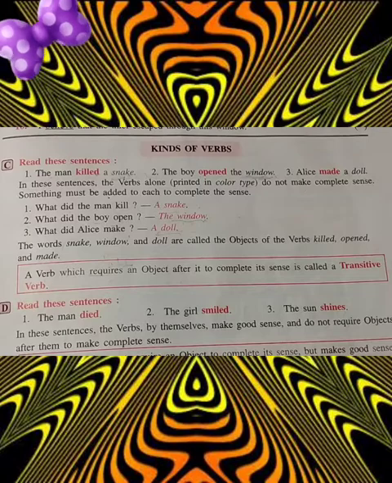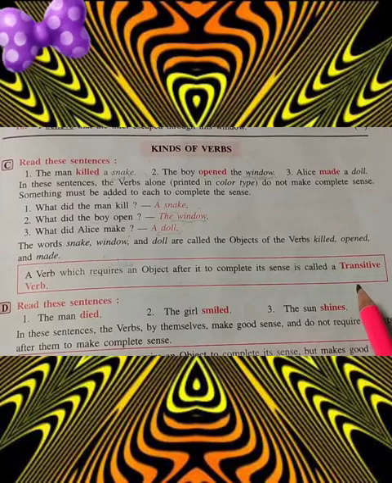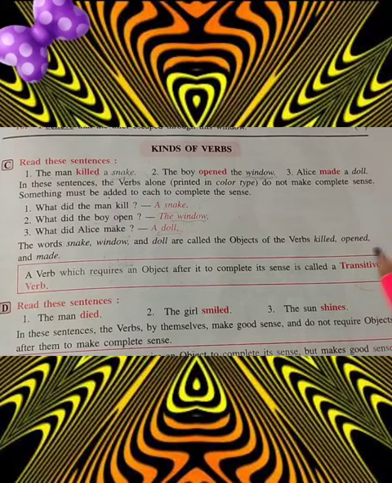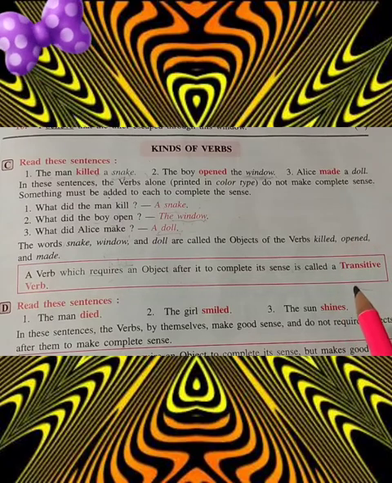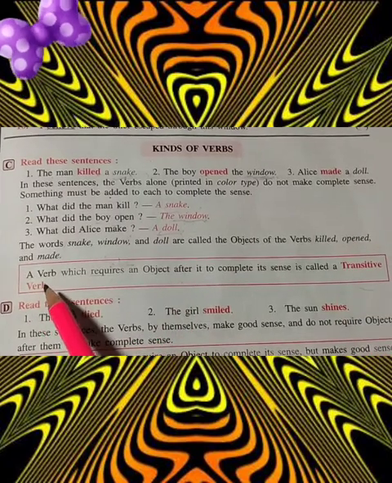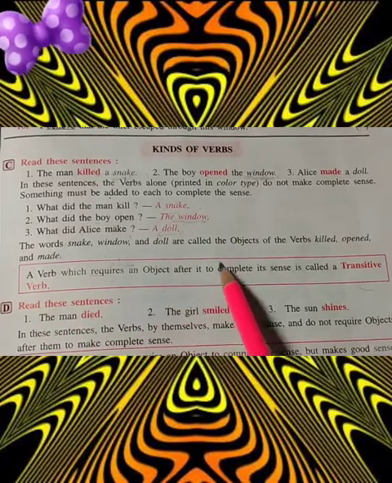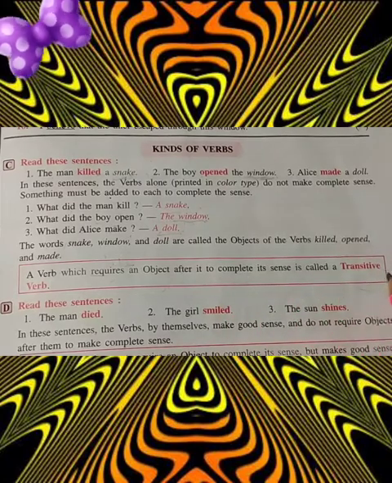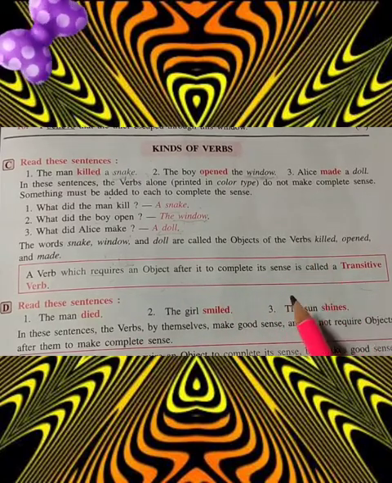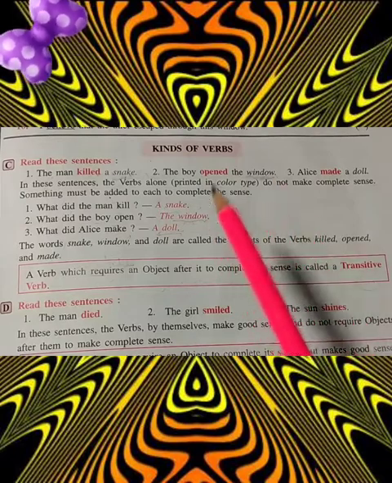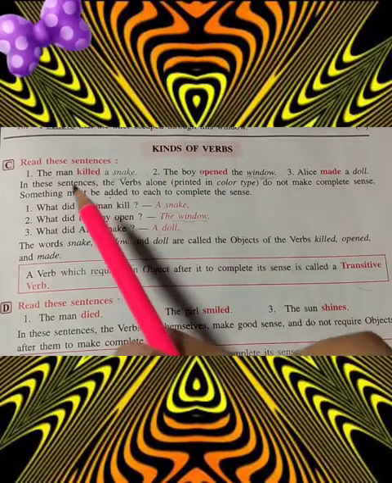In your English grammar book, two kinds of verbs are given. First one is transitive verb and next one is intransitive verb. I am going to explain to you in detail what is a transitive verb and what is an intransitive verb. This is the definition of a transitive verb. A verb which requires an object after it to complete its sense is called a transitive verb. It means an action verb with a direct object. If there is no direct object, it is an intransitive verb. But don't be confused.